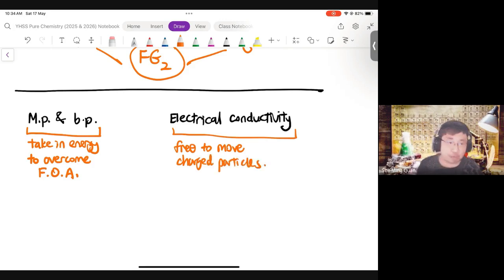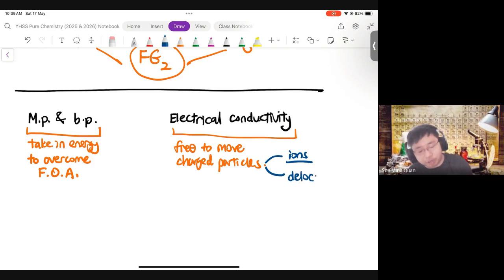So you've got to ask yourself, are they free to move? Are they charged? What is charged? There are ions, right? So ionic compounds have ions. The question is, are they free to move? Now, the next type of charged particles could very well be delocalized electrons. So you need to know when to use which one.